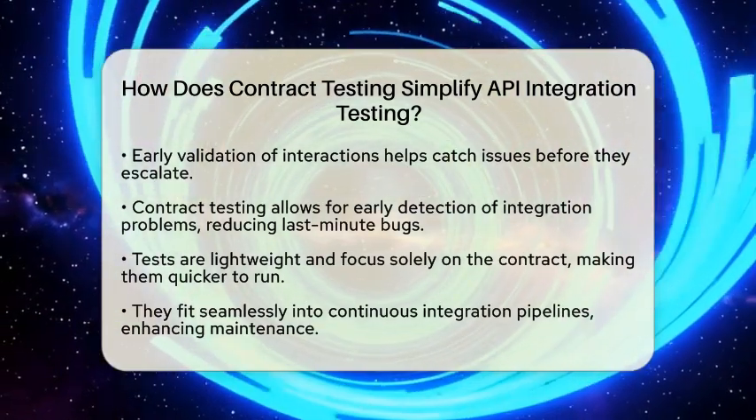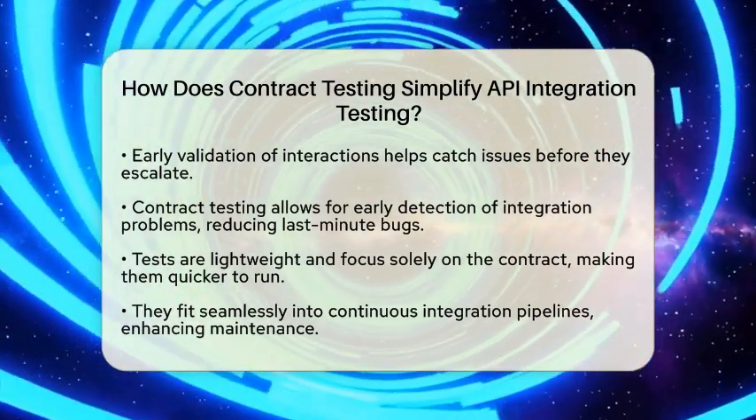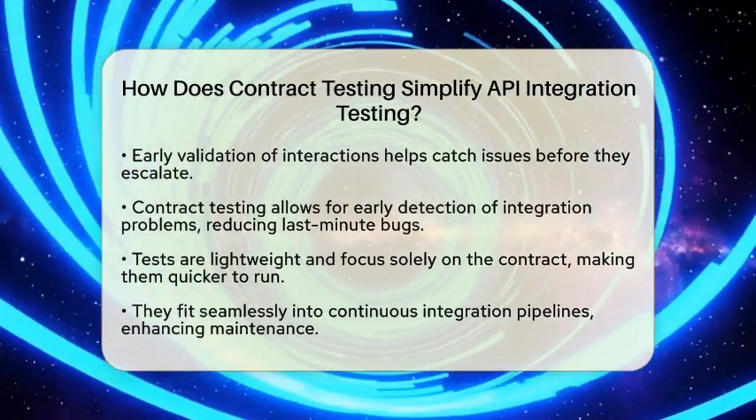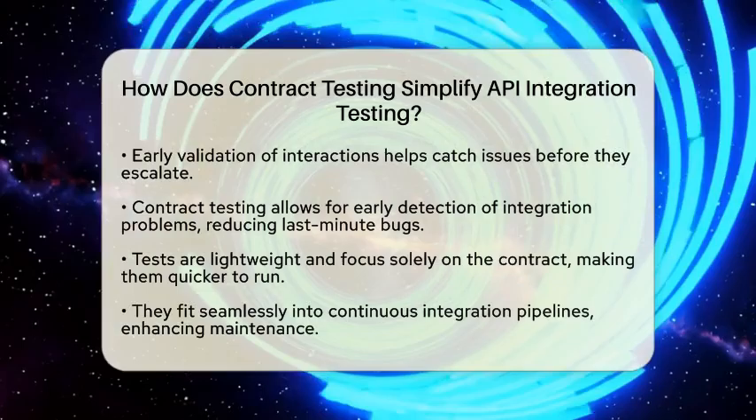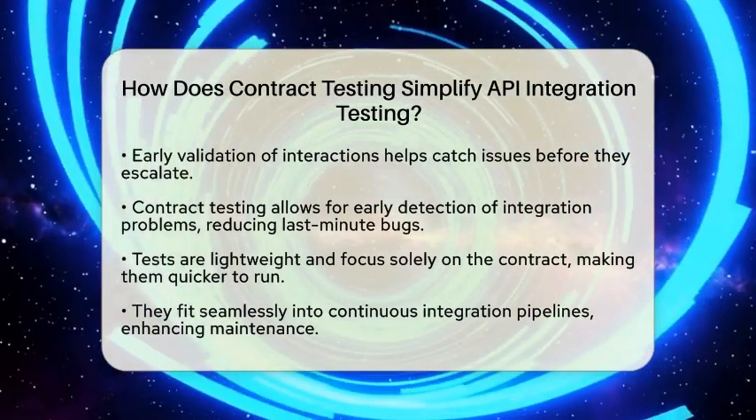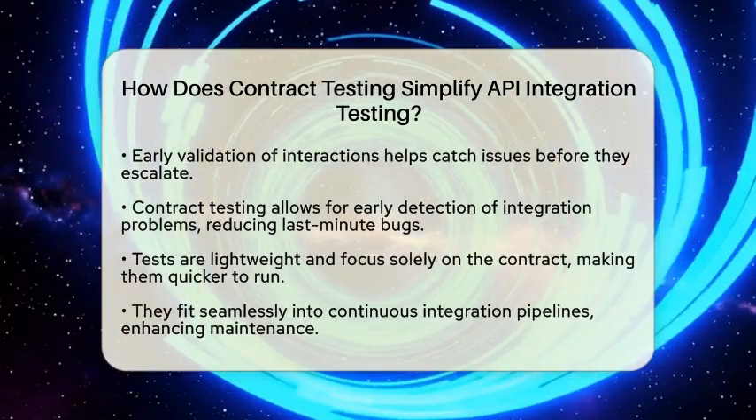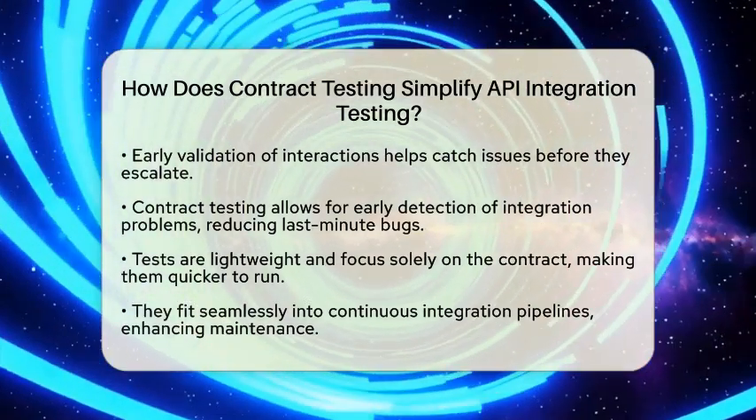Another benefit is the speed and isolation of contract tests. These tests are lightweight and focus solely on the contract rather than the entire system. This makes them quicker to run and easier to maintain, fitting seamlessly into continuous integration pipelines.